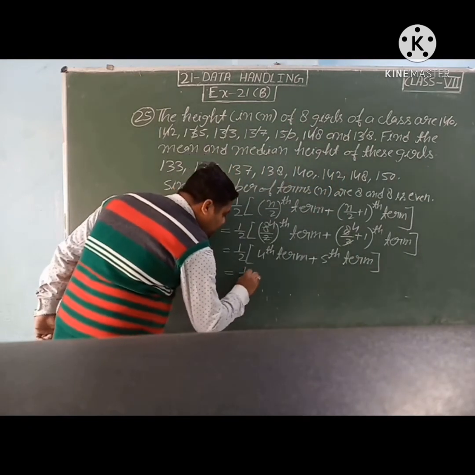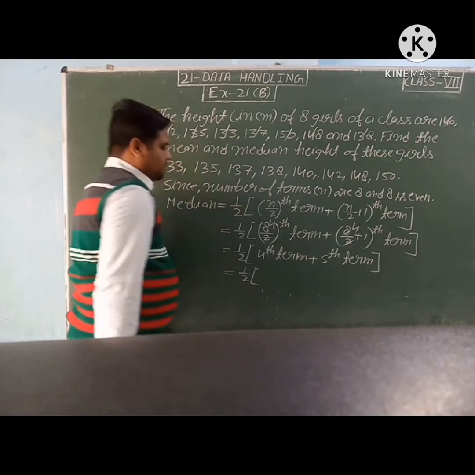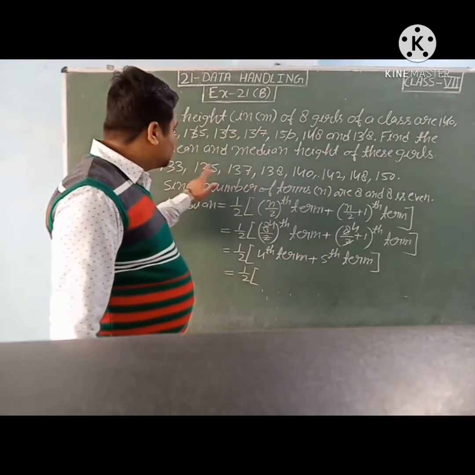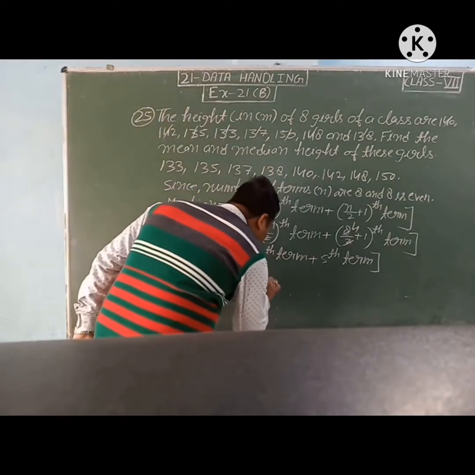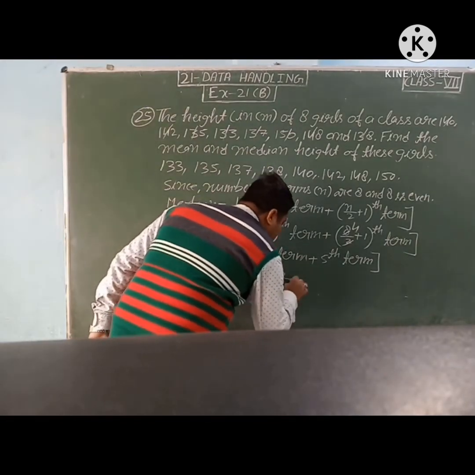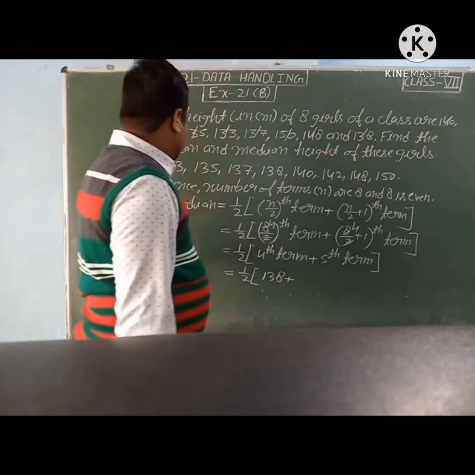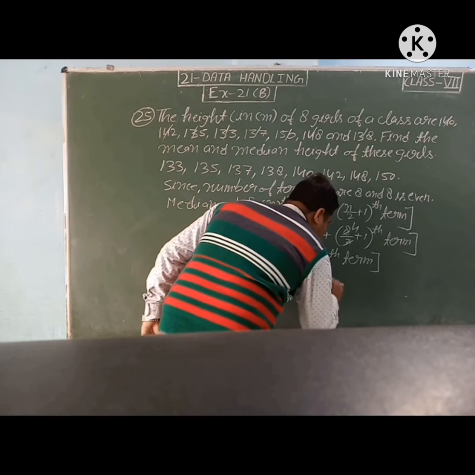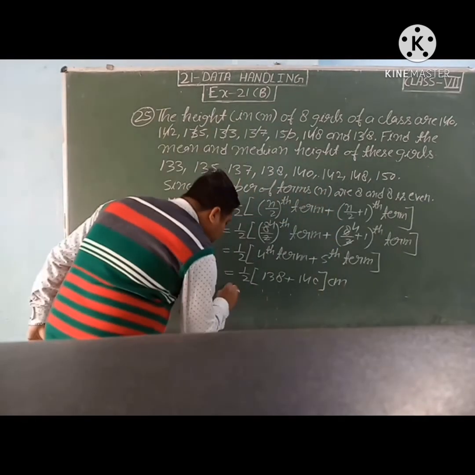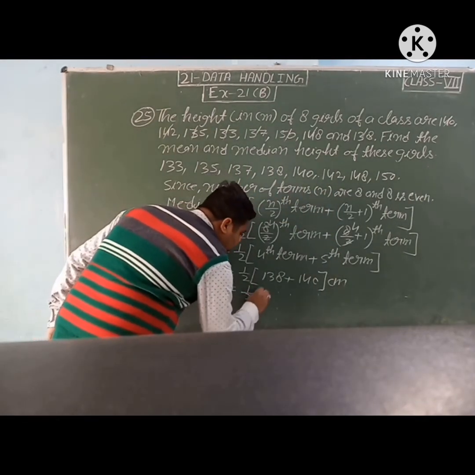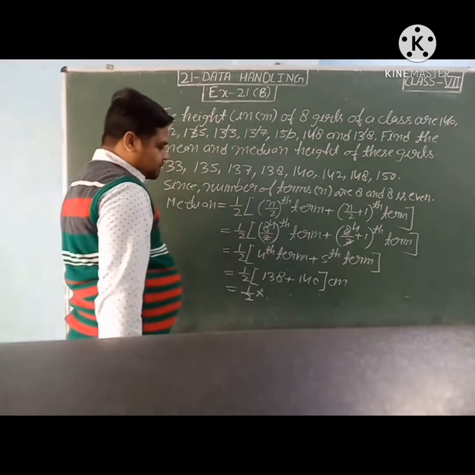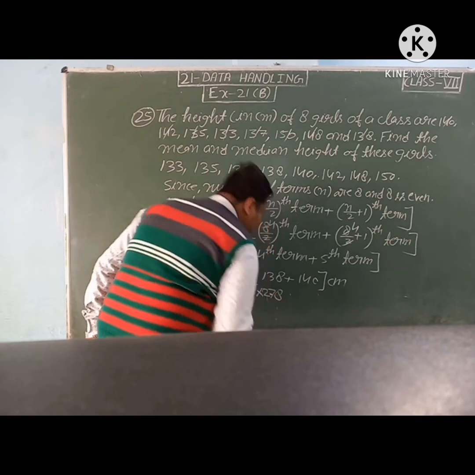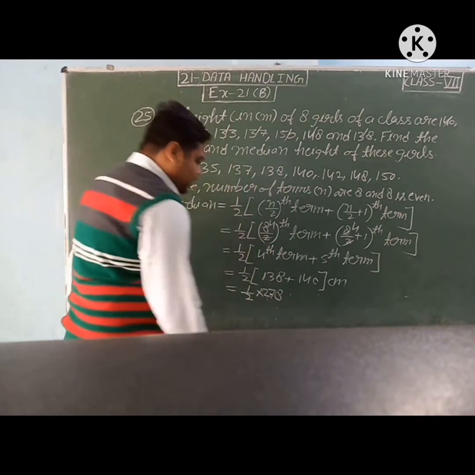So 1 upon 2, 4th term. In the arranged data we will see the 4th term: 1, 2, 3, 4. 138 plus 5th term, 140. And it will come in centimeter. So it is equal to 1 upon 2 multiplied by the sum of both, 278 centimeter.